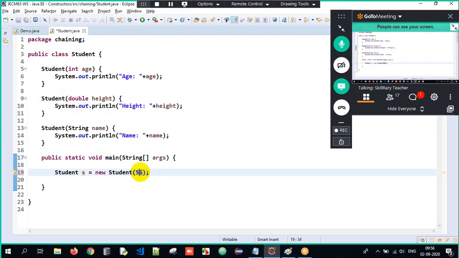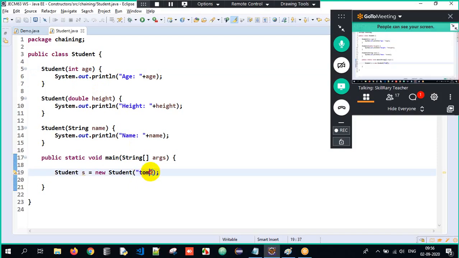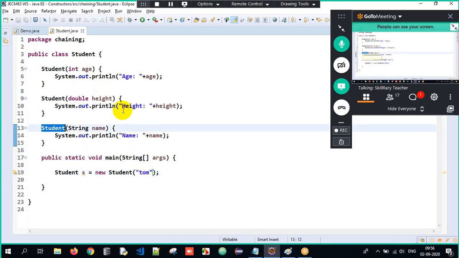Correct? And if I pass it as 16, what did you understand? Sir, I'm passing an integer value, sir. Therefore, the first constructor will get executed, sir. Perfect. And then, if I pass Tom, sir, I'm passing a string argument, sir. Therefore, the third constructor will get executed. Right? Perfect. Now, when I execute the program, you have to predict the output.